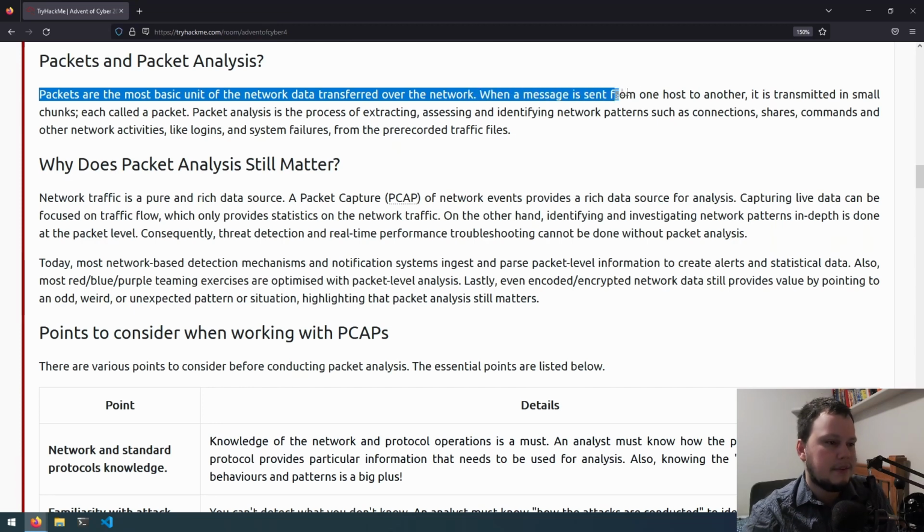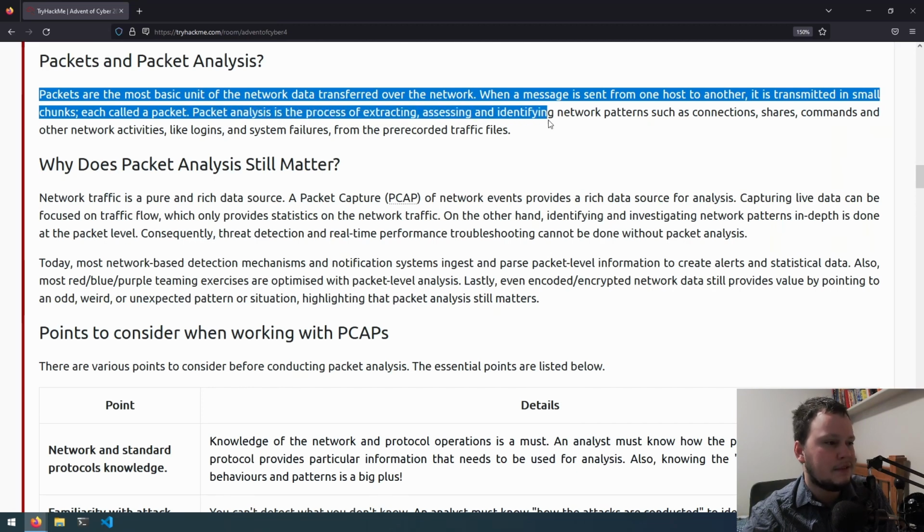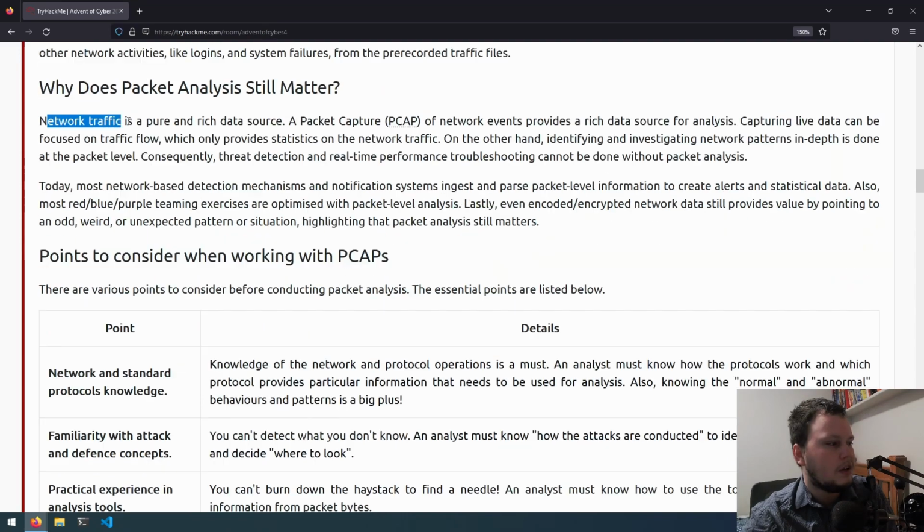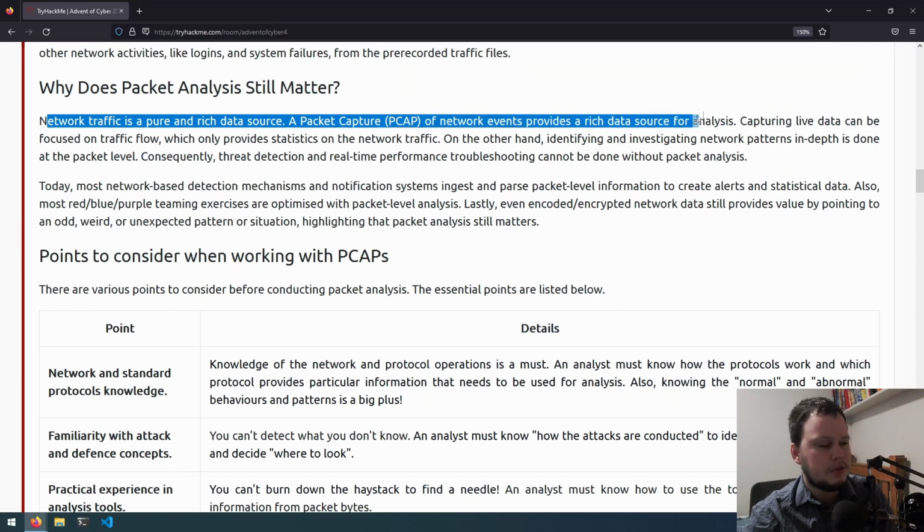Packets are the most basic unit of the network data transferred over the network. When a message is sent from one host to another, it is transmitted in small chunks, each called a packet. Packet analysis is the process of extracting, assessing, and identifying network patterns, such as connections, shares, commands, and other network activities like logins and system failures from the pre-recorded traffic files. Network traffic is a pure and rich data source. A packet capture, pcap, of network events provides a rich data source for analysis.